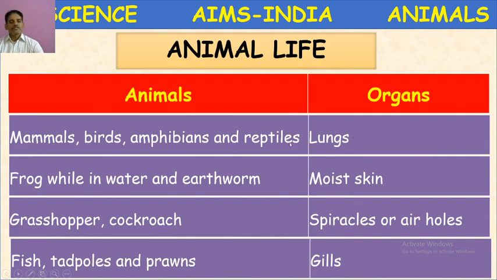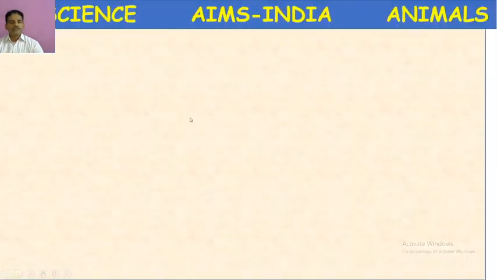Mammals, birds, amphibians, reptiles respire through lungs. Frog and earthworm, when in water, respire through moist skin. Grasshopper and cockroach respire through spiracles or air holes. Fish, tadpoles, and prawns, aquatic animals, possess gills for respiration. Okay, children, next,